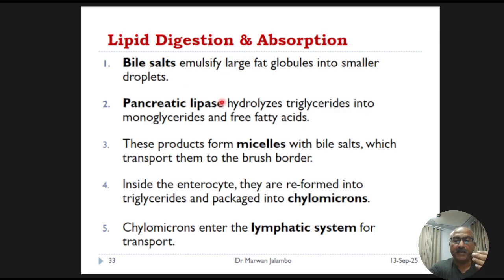These products then get packaged into tiny spheres called micelles, which act as transport shuttles to the intestinal wall. Once inside the cell, the fats are reassembled and packaged into special transport particles called chylomicrons, which enter the lymphatic system, not the blood. The next diagram I will show you provides a wonderful summary of this entire process.